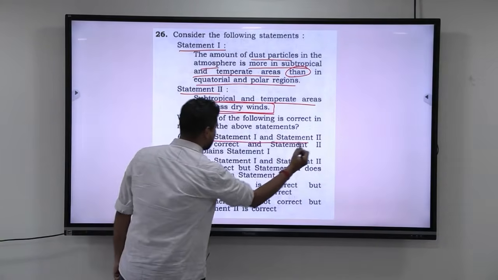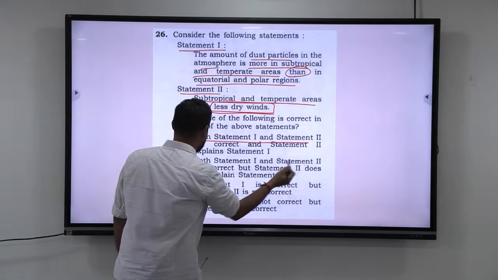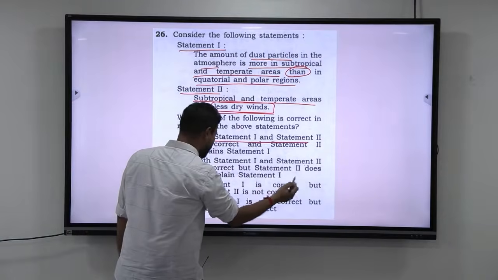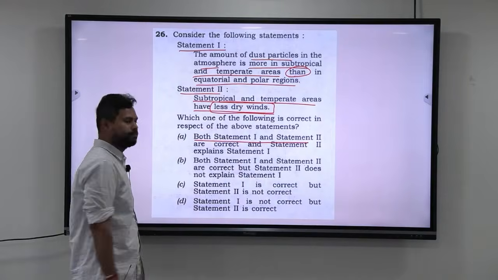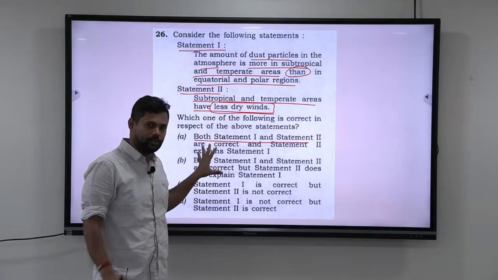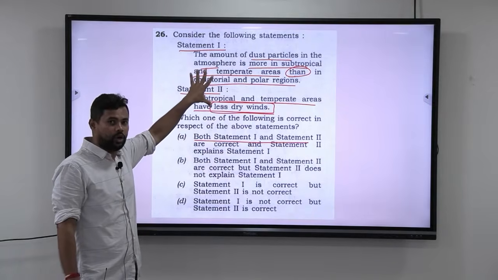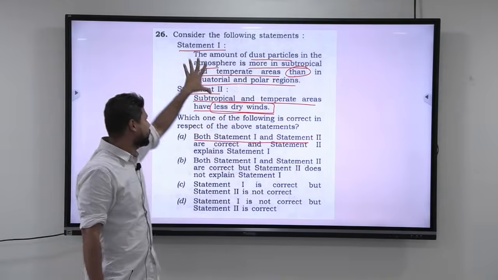Both statement 1 and statement 2 are correct and statement 2 explains statement 1. Both statement 1 and statement 2 are correct but statement 2 does not explain statement 1. Statement 1 is correct but statement 2 is not correct. Statement 1 is not correct but statement 2 is correct. I hope you understand how the sequencing is done. I always tell you to get the clarity on the statements first and then go to the options. Don't get into the options at all. So let us look at this.